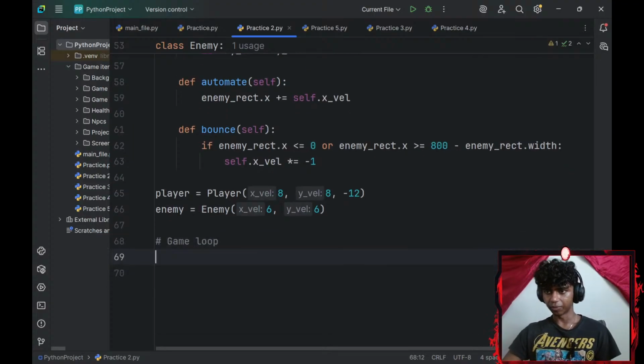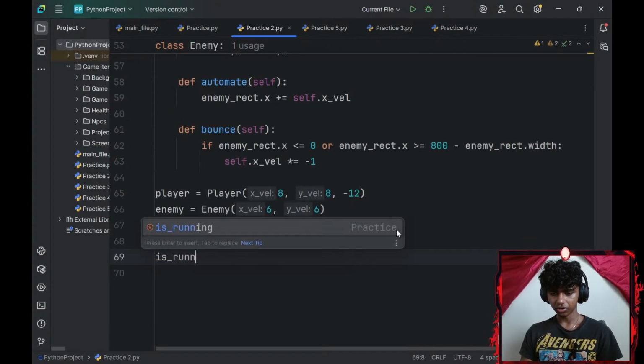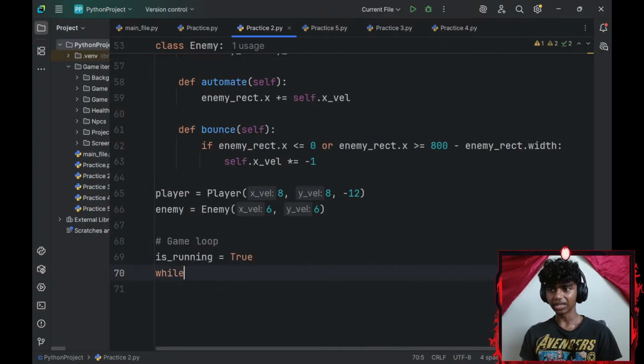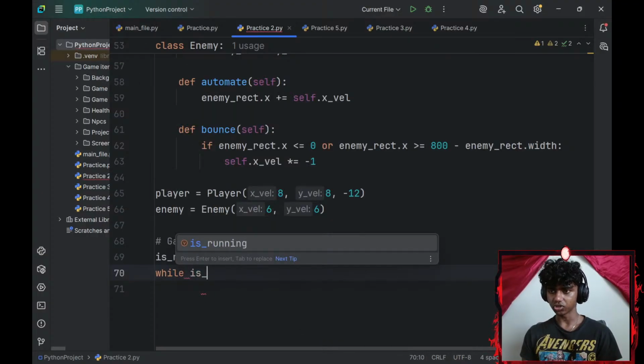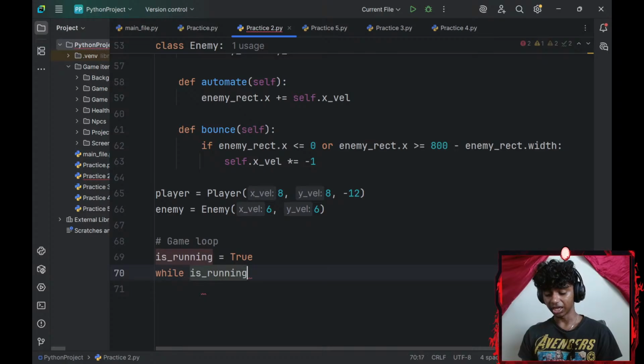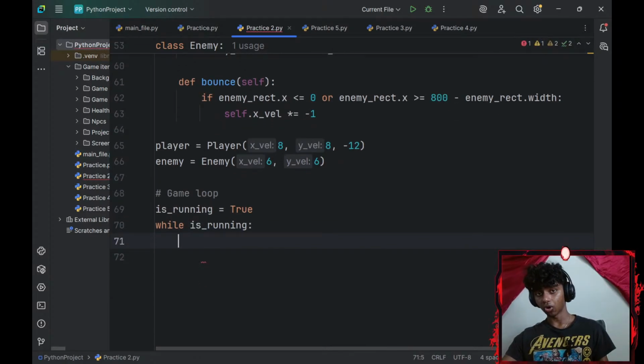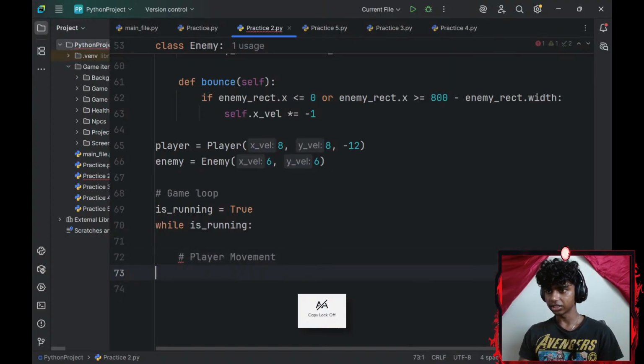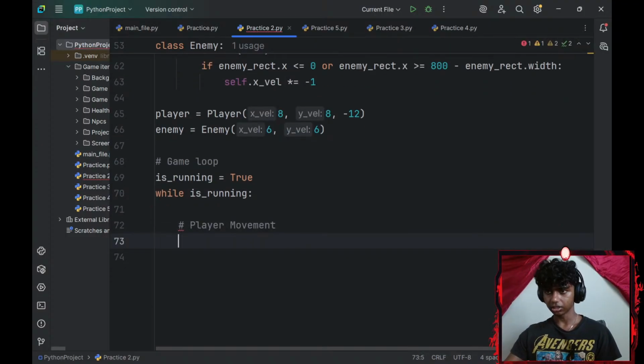For my game loop, I will create an is underscore running boolean variable. I will set that to be true, and then I will add a while loop. So while is underscore running is set to true, or while my program is running, I will add my player movement. So player movement. For my player movement, let me indent.